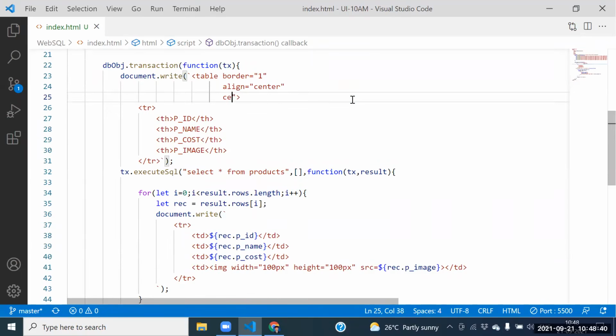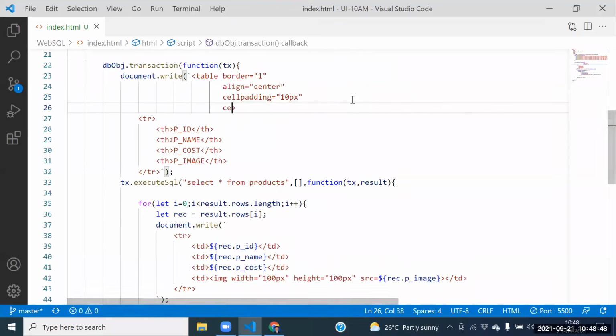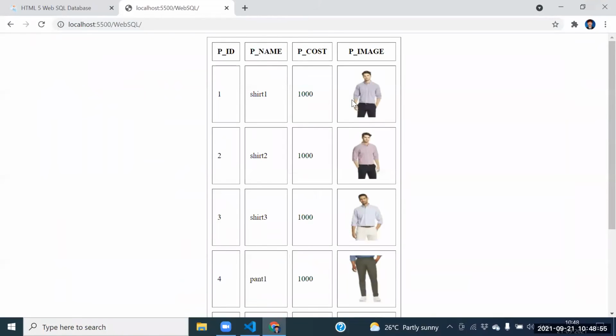Next one. How to apply the cell padding here? Cell padding equal to 10 pixels. Yes, guys, how to apply the cell spacing here? Cell spacing equal to 10 pixels.